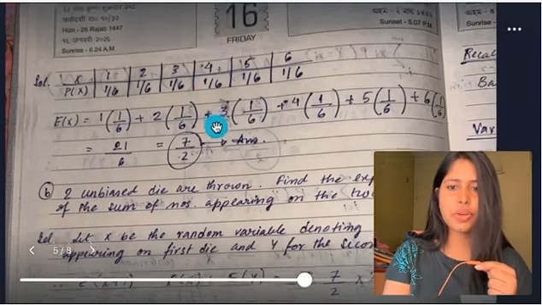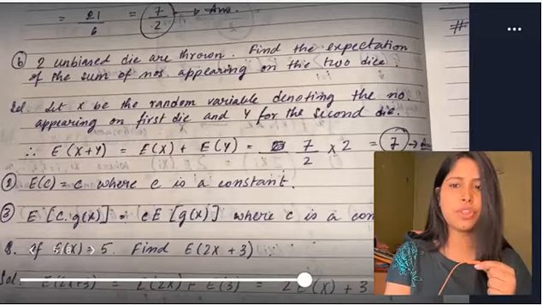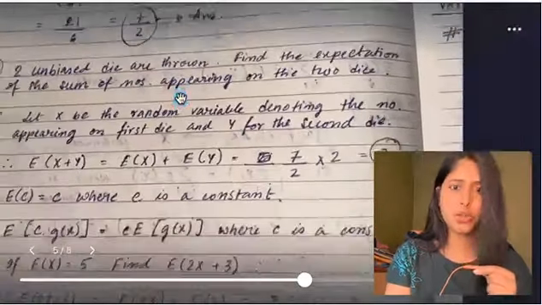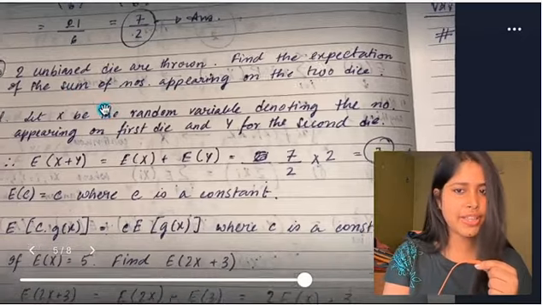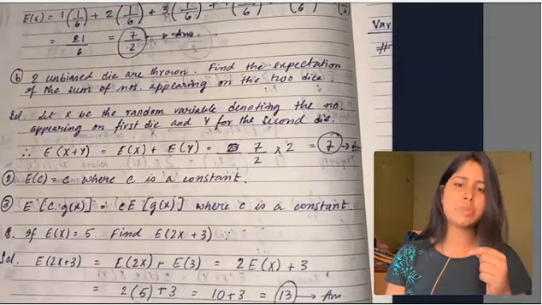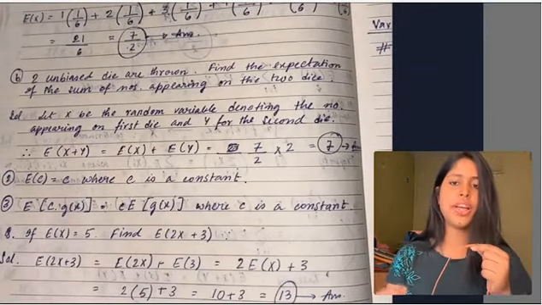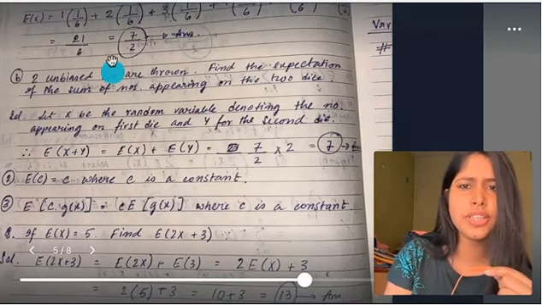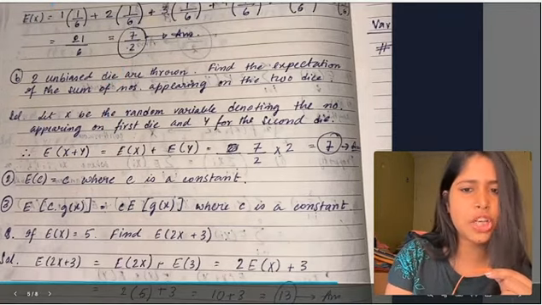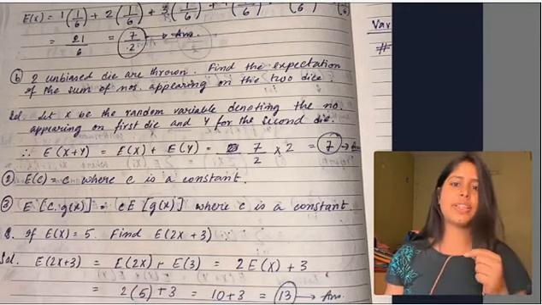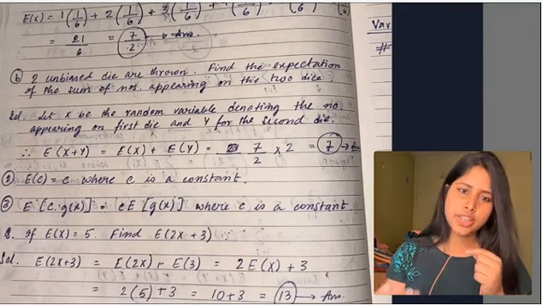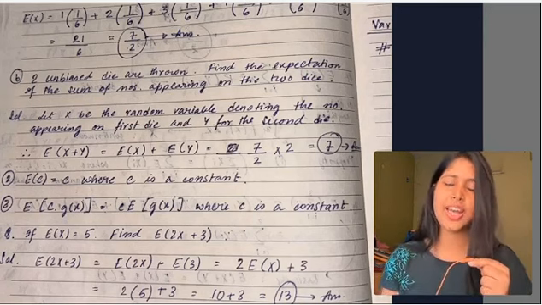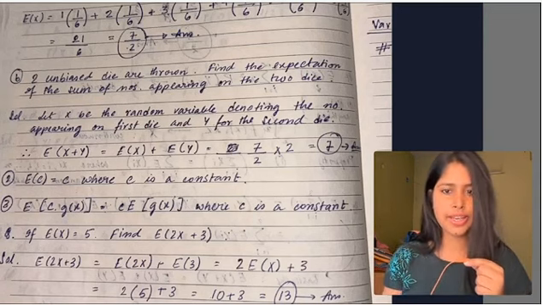Okay, now this question is basically the base of the question for this part. See this part, read this question aloud. Okay, two unbiased dice are thrown. Find the expectation of the sum of numbers appearing on the two dice. Okay, then what is the core idea of this question? This is basically important for the exam. So here you need to let X equal the number on the first die and Y equal the number on the second die.